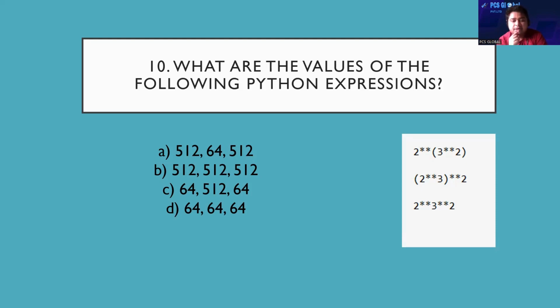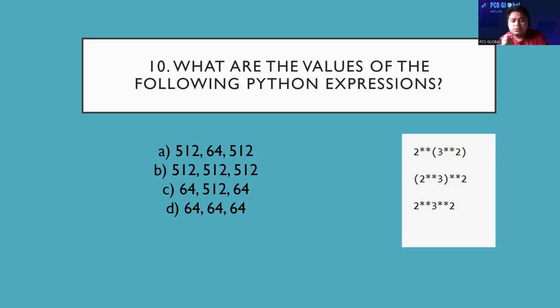So next line, 2 double star 3 in the parentheses, then double star 2. 2 double star 3 means 2 to the power 3. 2 cubed means 8. Then the next operation, 8 double star 2 means 8 squared. What is it? 64. Okay. So that means 512, then 64. What is the answer? It is answer A.